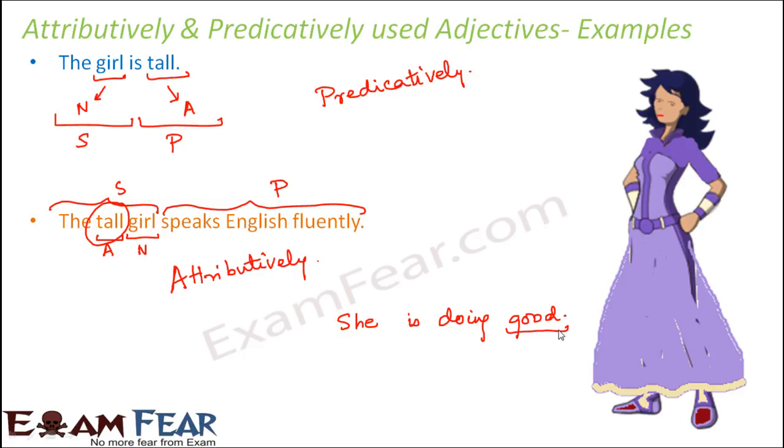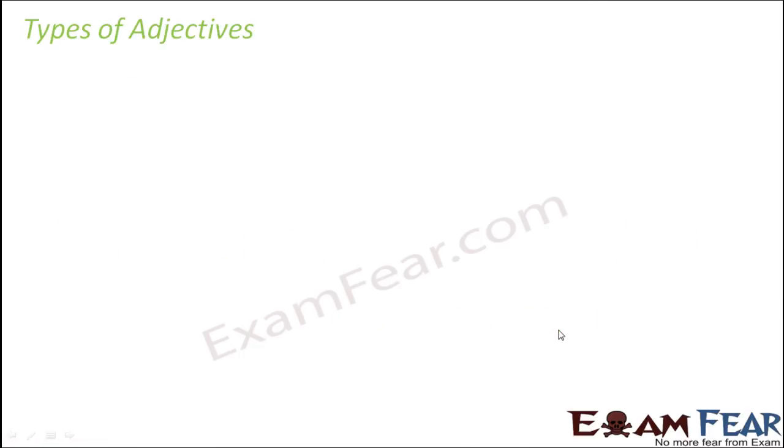Good is used after the noun or the pronoun, and therefore it is used predicatively. You cannot transform this sentence in such a way that you can use it attributively. Similarly, if you say Meera is afraid of her teacher, there also afraid is an adjective and it is used predicatively.